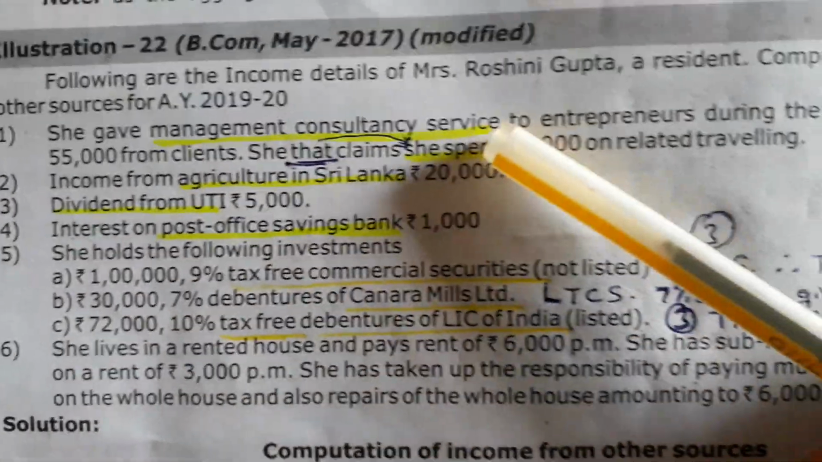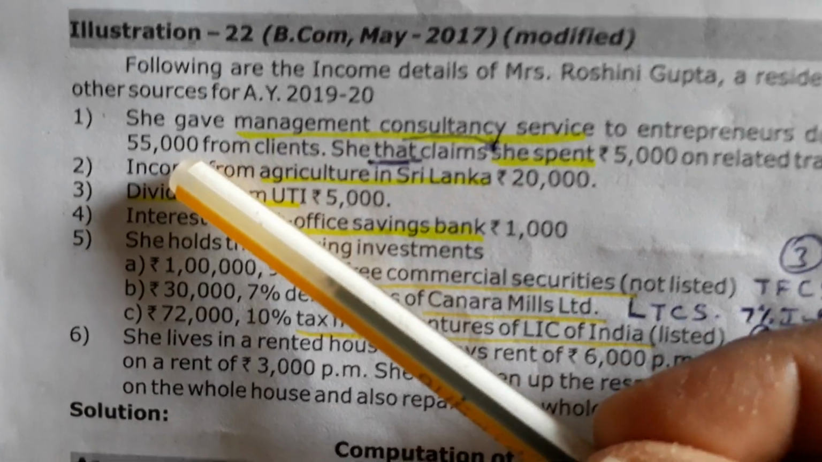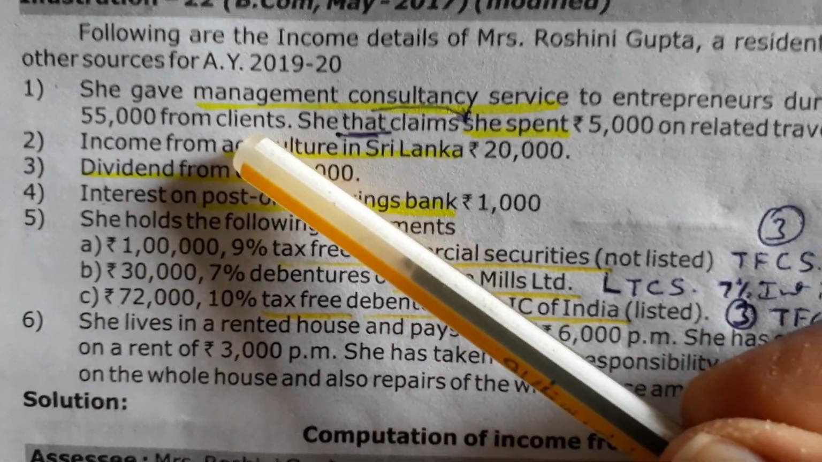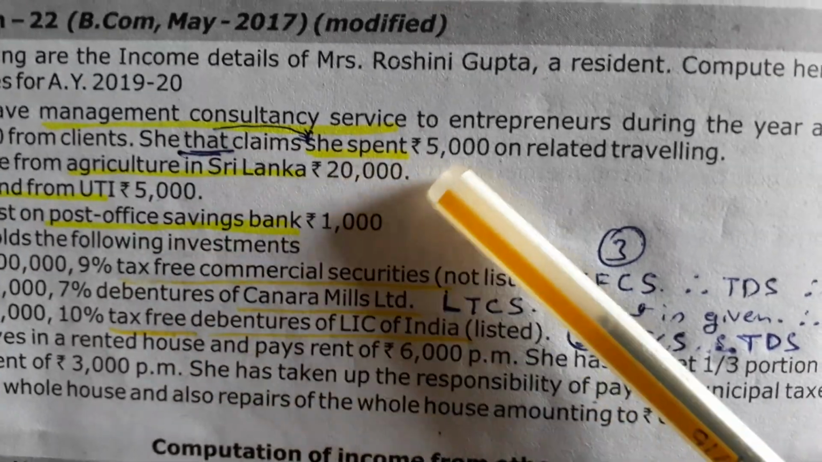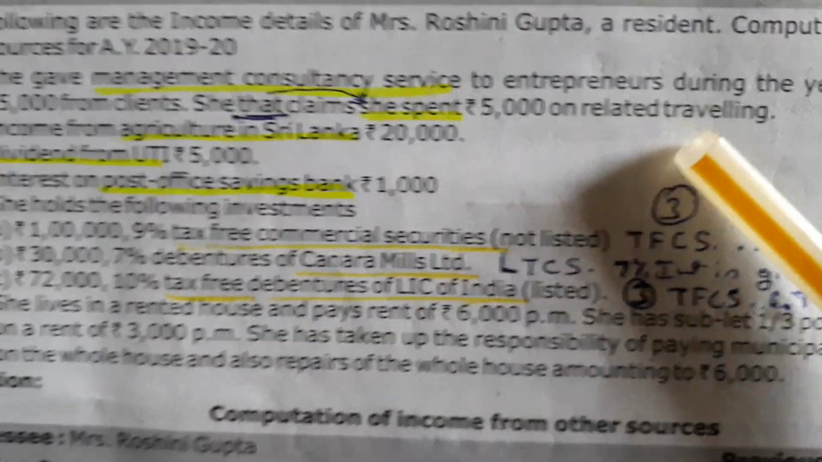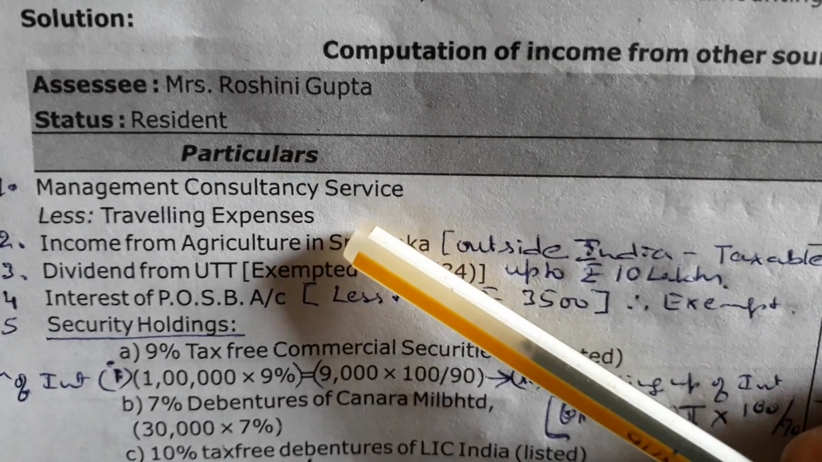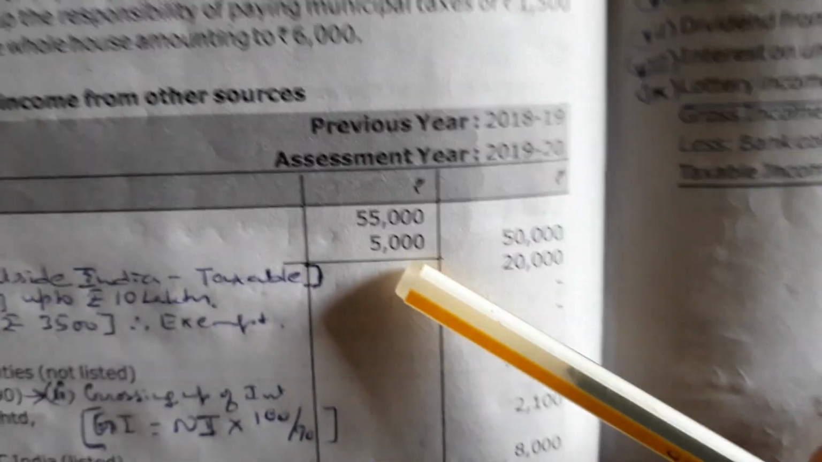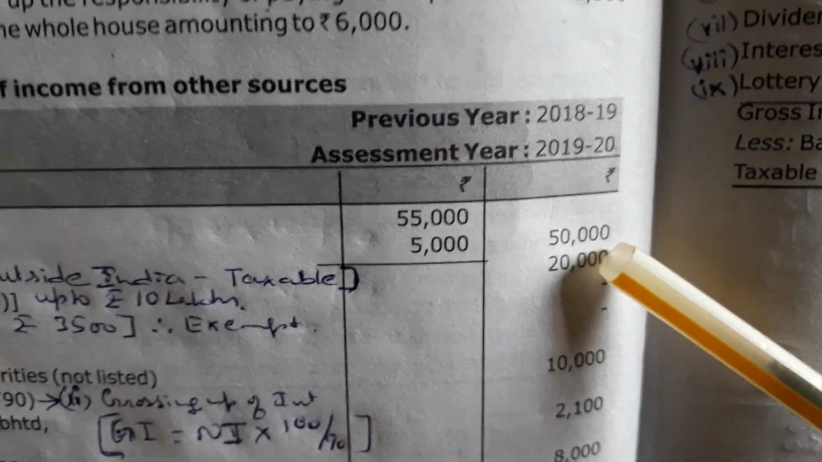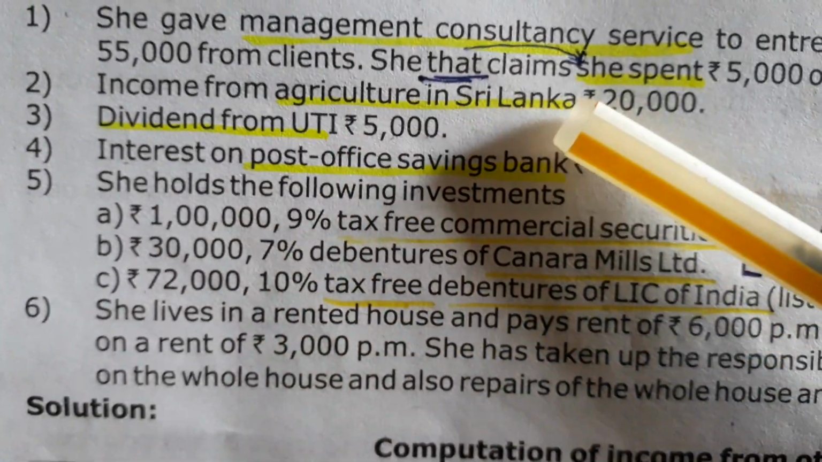She gave management consultancy service during the year and received rupees 55,000 from the clients. This is receipts. She spends rupees 5,000 on related traveling. So from the income you have to deduct the expenditure. Management consultancy service minus traveling expenses. So that is 50,000.